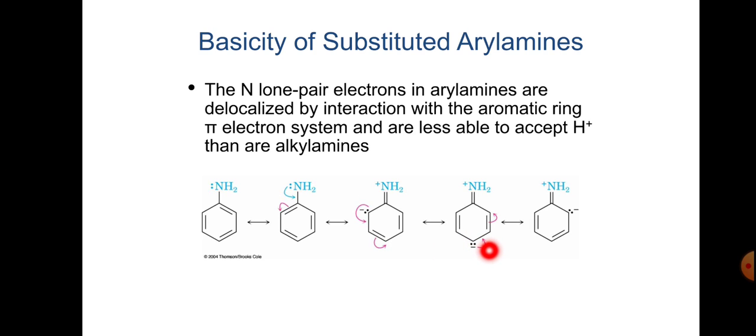At the next, fourth stage, this lone pair can transfer here and this double bond migrates here, then automatically we get the negative charge here. And at the last stage, if we shift this here, the double bond migrates here, and then we get the first one. That is the resonance structures of this